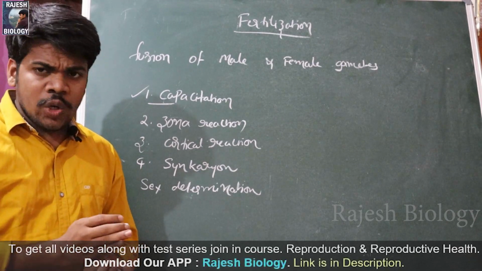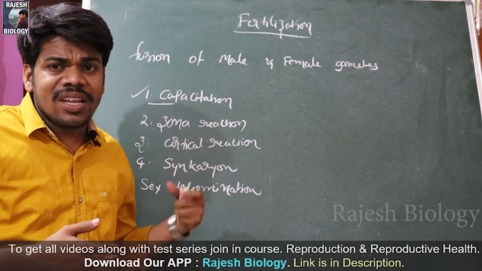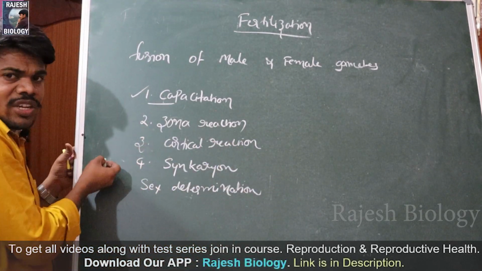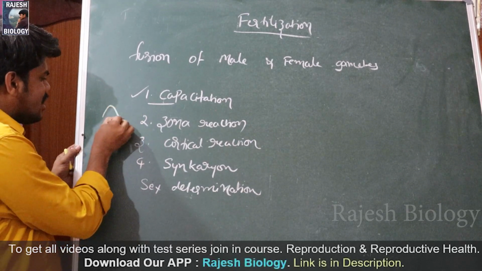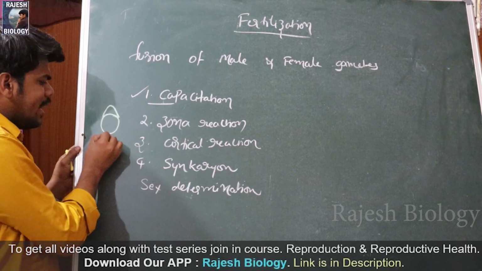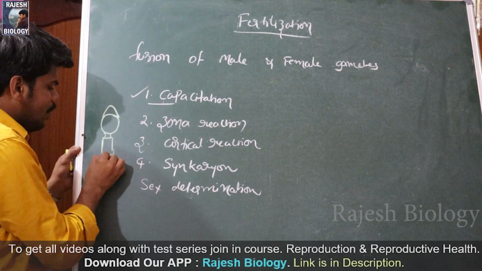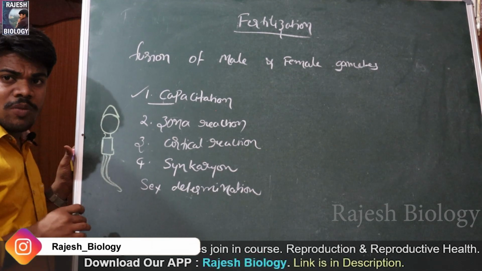Before that, you should revise once the structure of the sperm cell and the structure of the ovum also. First I will draw the sperm cell structure here in a small manner. There is a cap-like structure above the head, and this is called the acrosome. This is the head, neck piece, middle piece and tail. So this is the sperm cell structure.